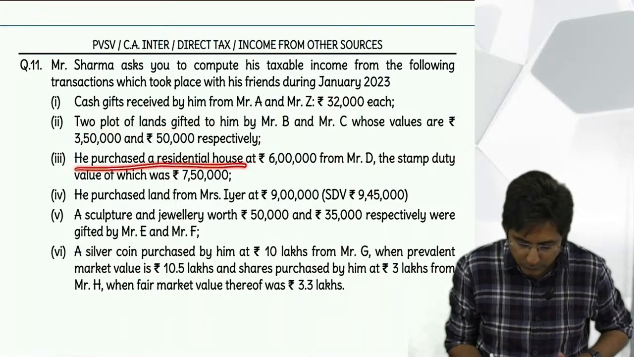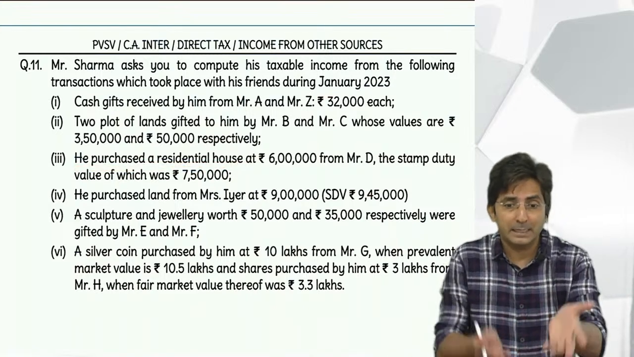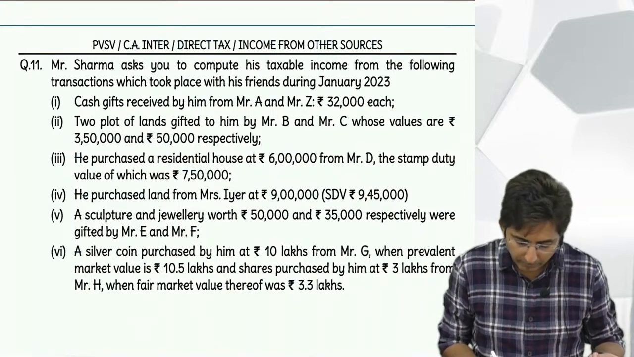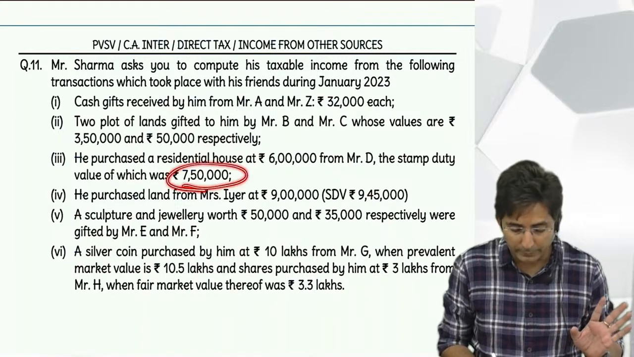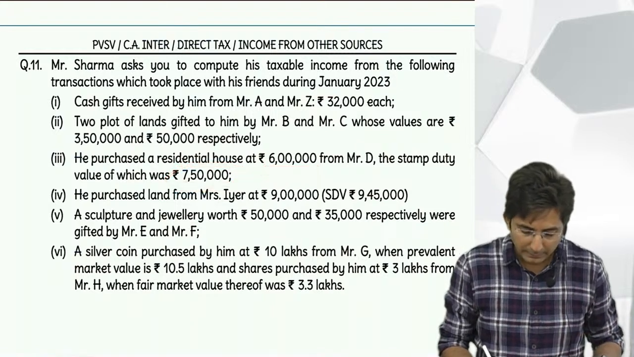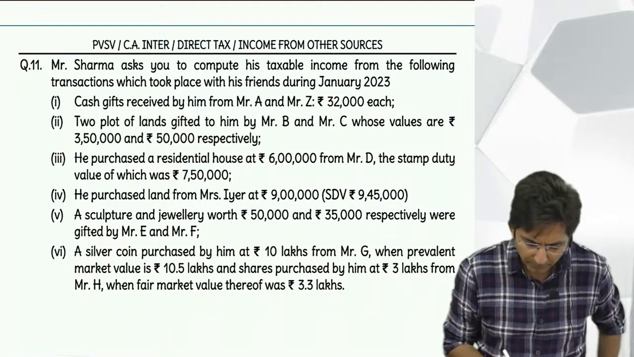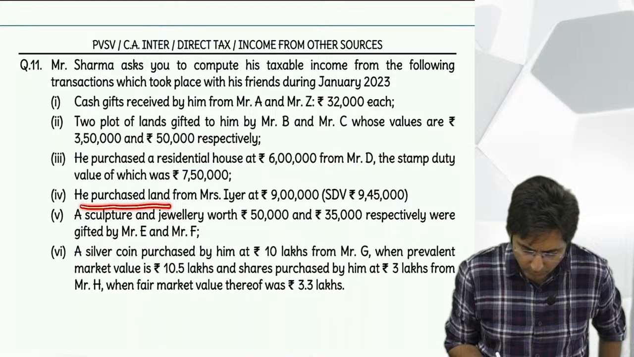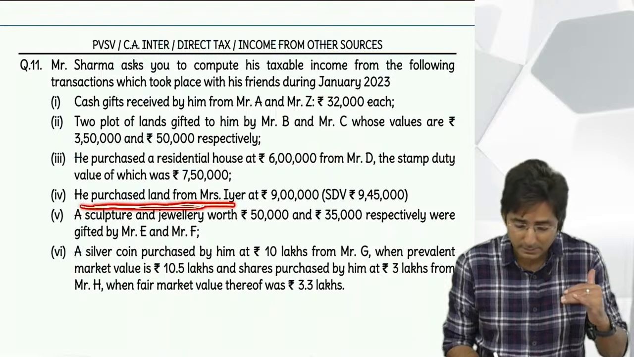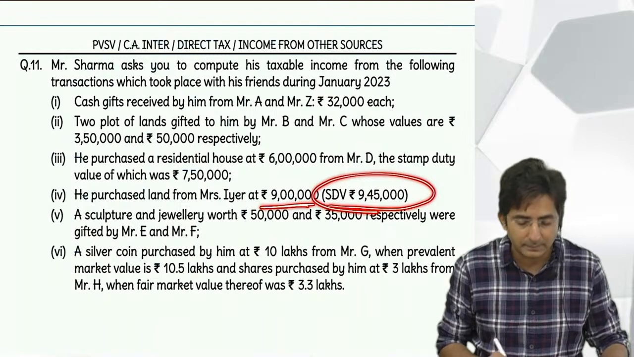he purchased a house. See, a purchase transaction also becomes a gift if you purchase at low price. Here also it is like this only. Stamp duty value 750, but you are purchasing at 6 lakhs, so you are purchasing at low price. Just read broadly, we'll discuss in detail. Then he purchased land from Mrs. Iyer. Again, a purchase transaction can also become a gift if it is at low price. Stamp duty value is this much, but you have paid only 9 lakhs.